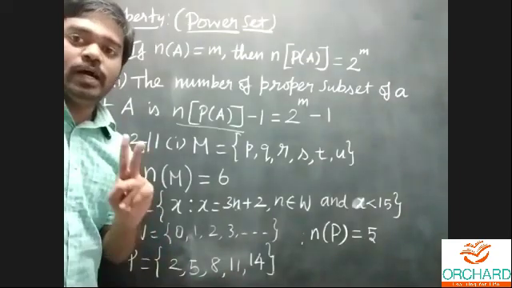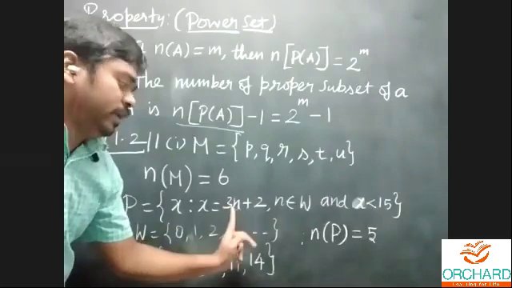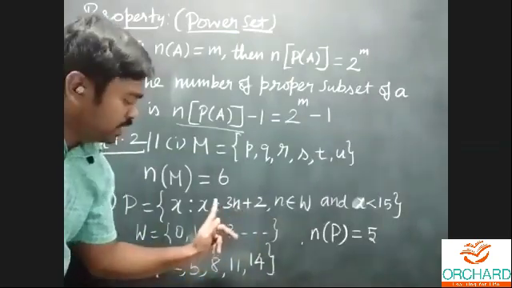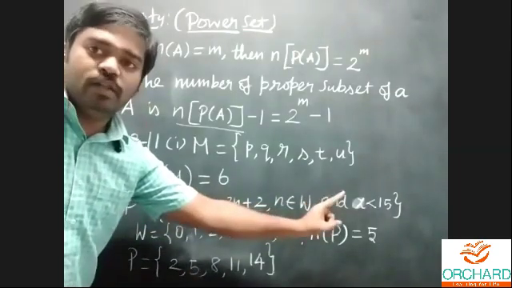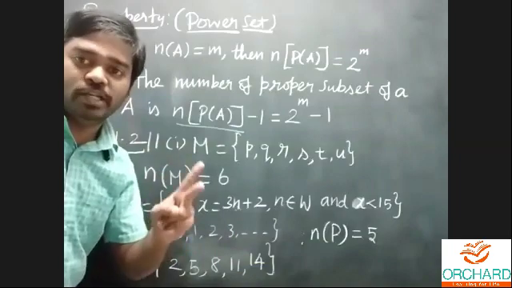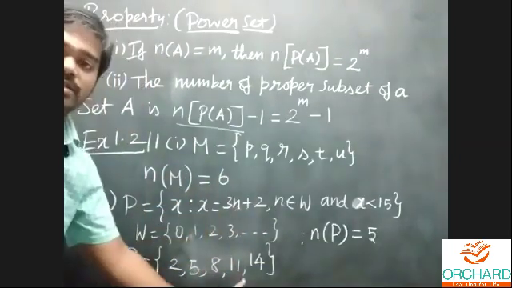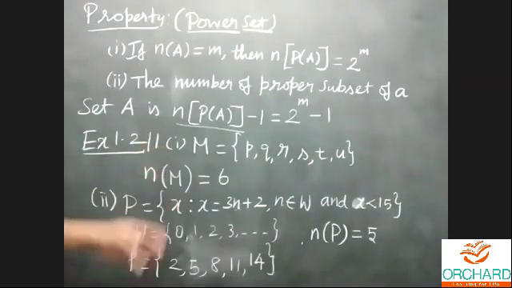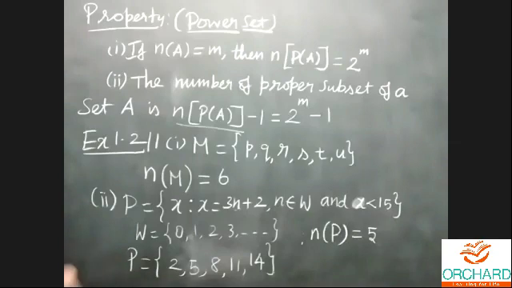But here we observe two things. What are the two things? First one, n. Next one, x. They gave the limit for x: x takes a value less than 15. But n takes a value from the whole numbers. They gave two conditions. Observe these two ideas and then you can write down the answer for these problems. You can copy the property, and then copy exercise number 1.2, first two subdivisions. Just do it quickly.